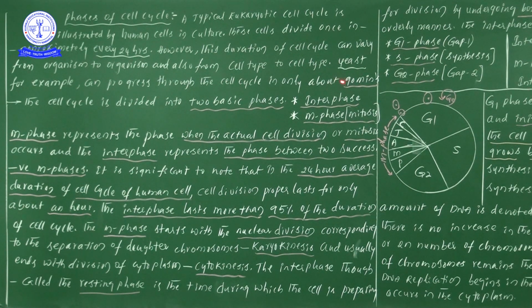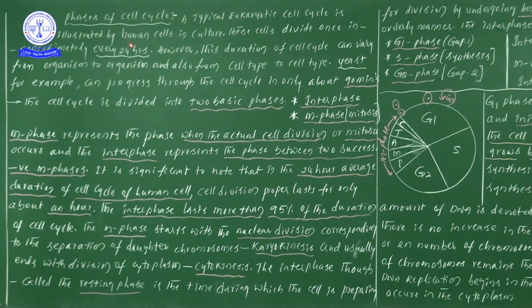Yeast comes under kingdom fungi, and its cell cycle and cell division take place in 90 minutes, that is 1.5 hours.